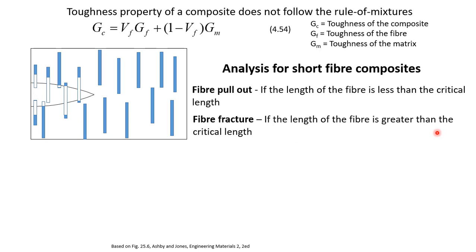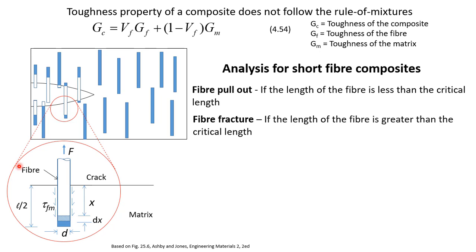If the length of the fiber is greater than the critical length, so if the fiber is long, in that case the fiber will fracture. The crack will grow. As the crack grows, there will be two events happening: either fiber pull out if the fiber length is lower than the critical length, or fiber fracture. Now these two events, fiber pull out or fiber fracture, will consume energy.